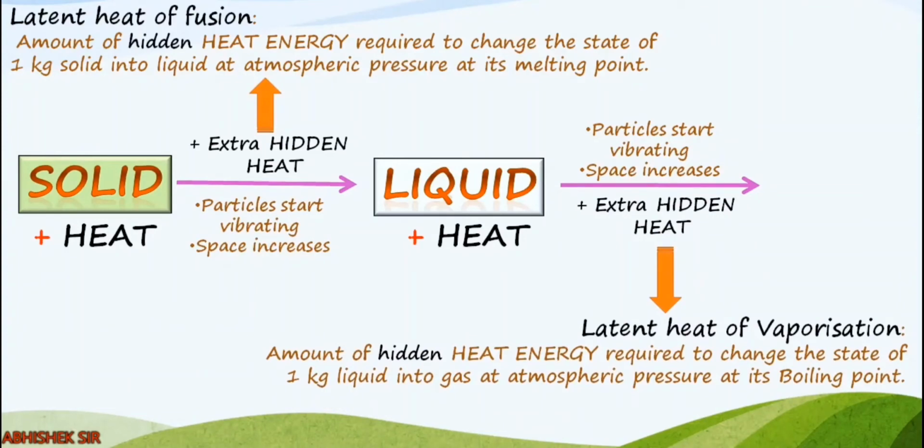To change the state from liquid to gas, we need some extra hidden heat, that is called latent heat of vaporization. That is again hidden heat energy required to change the state of 1 kilogram liquid to gas. So then and only then gas state will occur. Okay, so please take care about these extra hidden heat whenever you change the state. Either from solid to liquid it is heat of fusion, and either from liquid to gas it is heat of vaporization. So this is the most important part that I have tried to explain in a very easy manner.